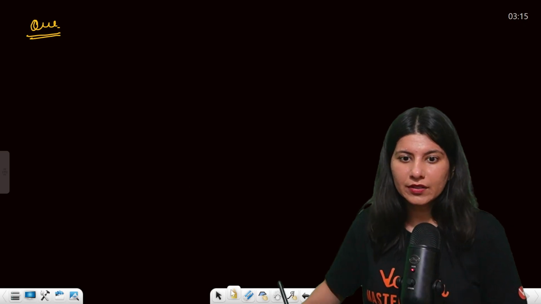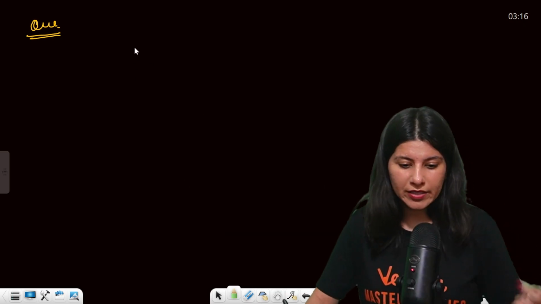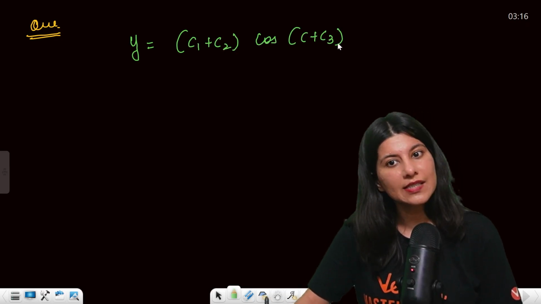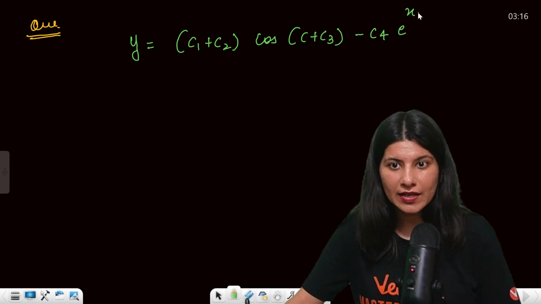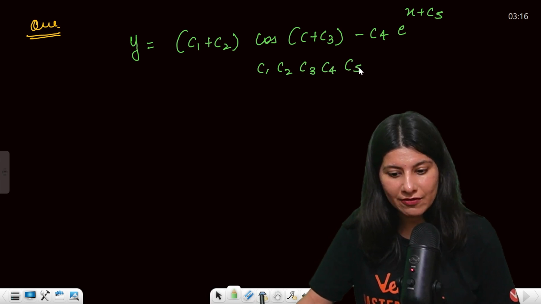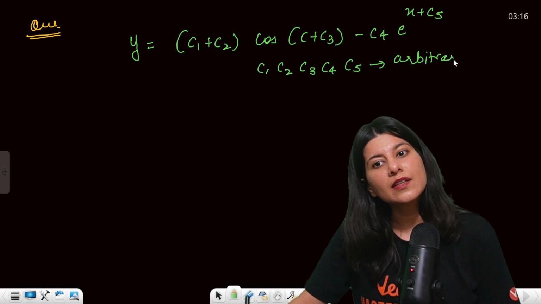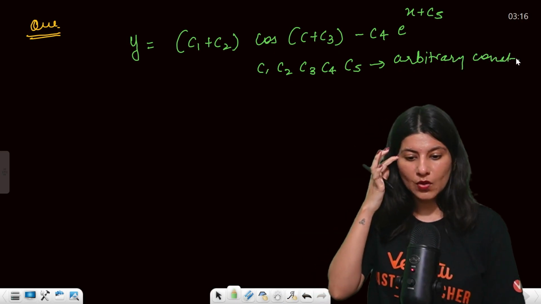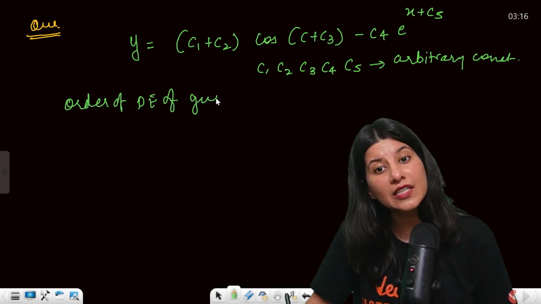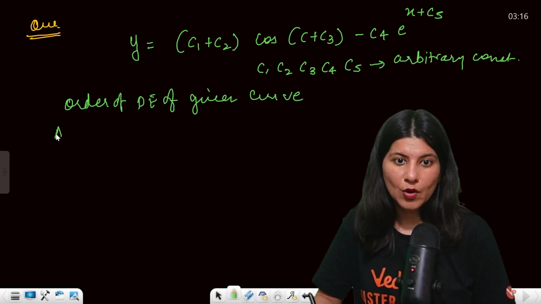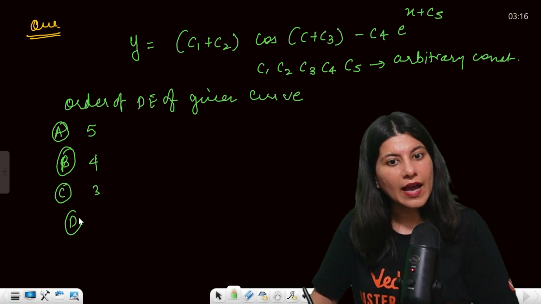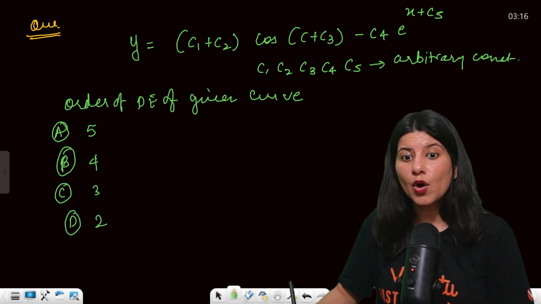If I give you a curve y equals c1 plus c2 cos(x + c3) minus c4 e raised to power x plus c5, where c1, c2, c3, c4, c5 are arbitrary constants, and you're looking for the order of the differential equation of the given curve, what is it? Options are 5, 4, 3 and 2.